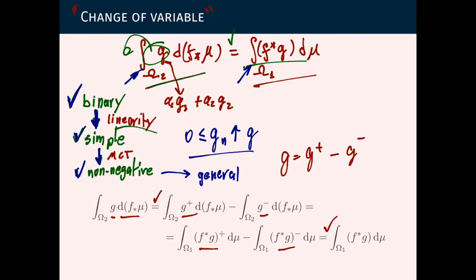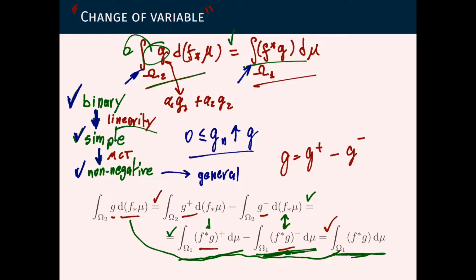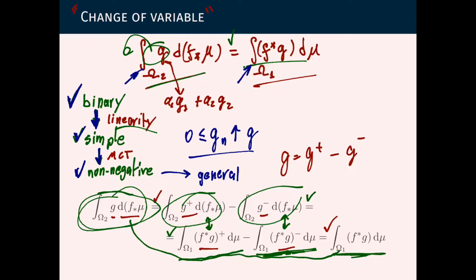And moreover, we can say that not only these two are the same, if one of them is defined, then the other is defined, and vice versa. And we can say that simply because if this is defined, this means either this integral is finite, or this integral is finite, or both. But this integral equals this integral, so we get the same property here and here. So either one of these will be finite or both, which means this is defined. And conversely, if this one is defined, we can make the same argument backwards and conclude that this one is defined.